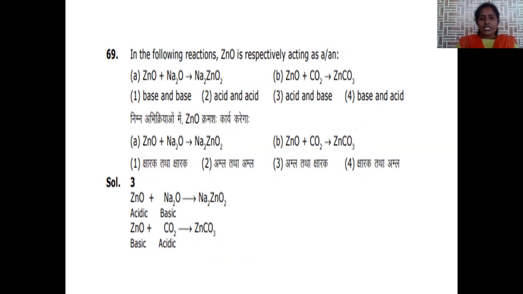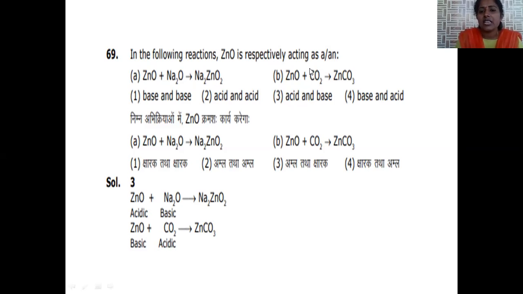In the following two reactions, we have to find out the role of zinc. Zinc oxide when treated with sodium oxide forms sodium zincate. Zinc oxide when treated with carbon dioxide forms zinc carbonate. In both reactions, how is zinc oxide acting? In general, zinc oxide has an amphoteric nature, meaning it has the tendency to act like an acid as well as a base. When zinc oxide is treated with sodium oxide, sodium oxide is more basic in nature. That's the reason why here zinc oxide behaves like an acid. So in the first case, zinc oxide is acidic in nature.